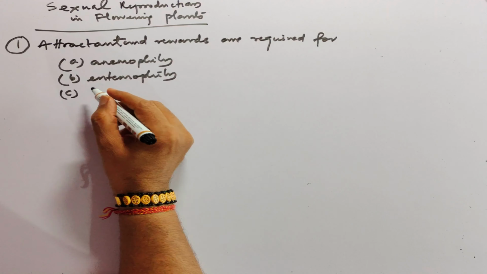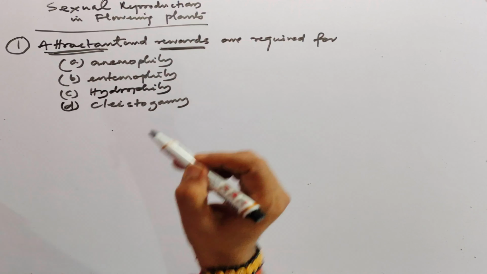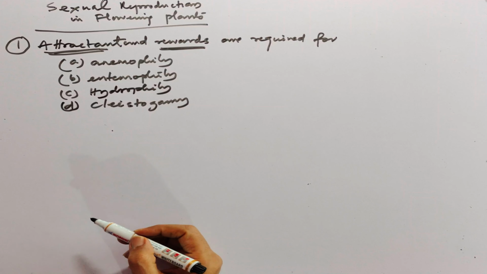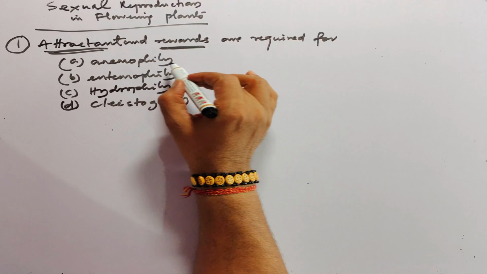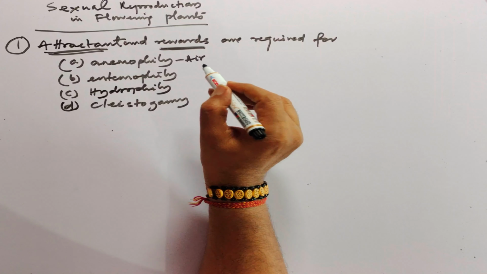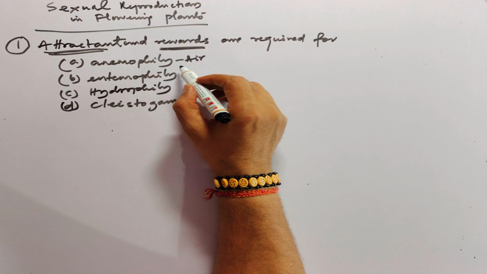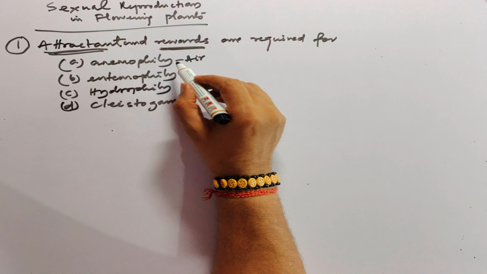So here we will discuss first the question. Attractants means which will require attraction, and rewards must be given. In anemophily, pollination is by air. Air has no discrimination, nothing else with the flower, so this cannot act as the attractant.